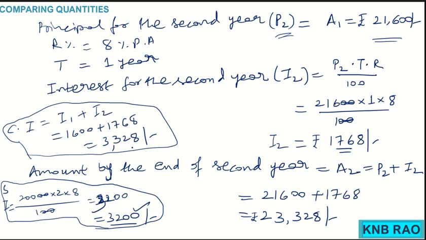What is this 128 rupees? Remember children, that 128 rupees is interest calculated on the 1600 rupees. That 128 is at 8% per annum on 1600, it becomes the interest 128. So interest on interest is called compound interest. That's how the word compound has come. That is what we have learnt in our earlier classes.